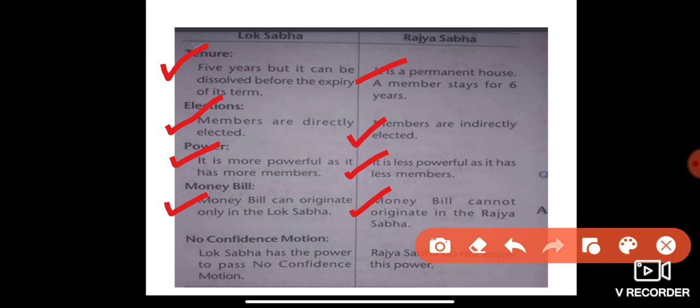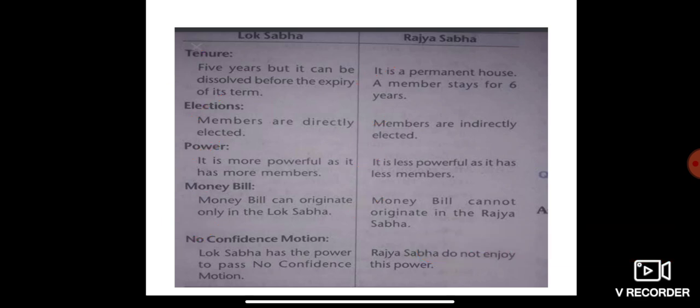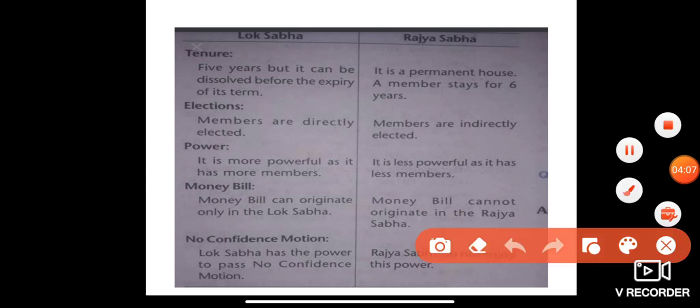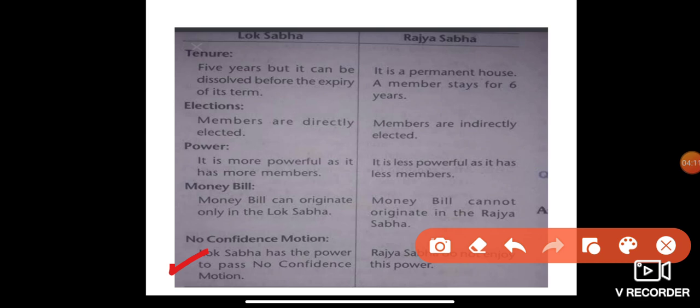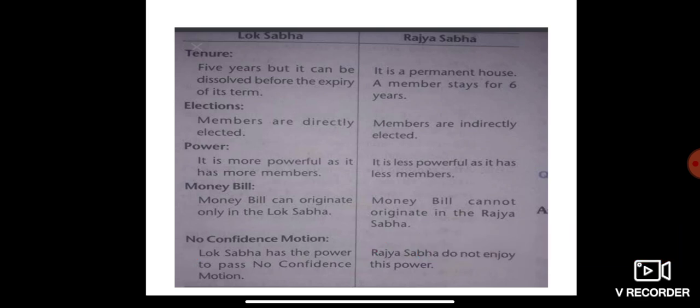Lok Sabha has the power to pass a no confidence motion, whereas Rajya Sabha does not enjoy this power of no confidence motion.